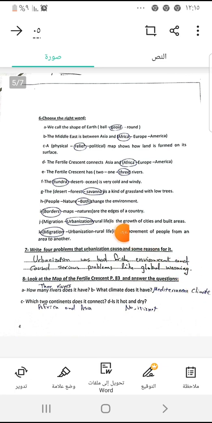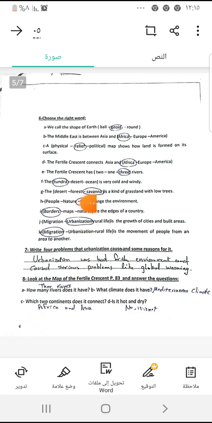Here, choose the right answer. We call the shape of the earth geoid. The Middle East is between Asia and Europe and close to North Africa. Take care of the sentence. A relief map shows how land is formed on its surface. The Fertile Crescent connects Asia and Africa. The Fertile Crescent has 3 rivers, Tigris, Euphrates in Iraq, and a big part from the river Nile in Egypt.